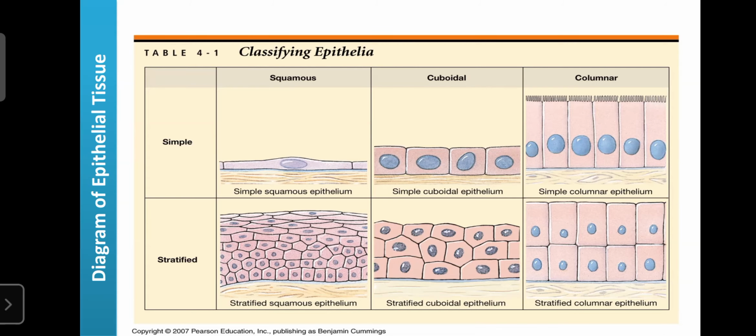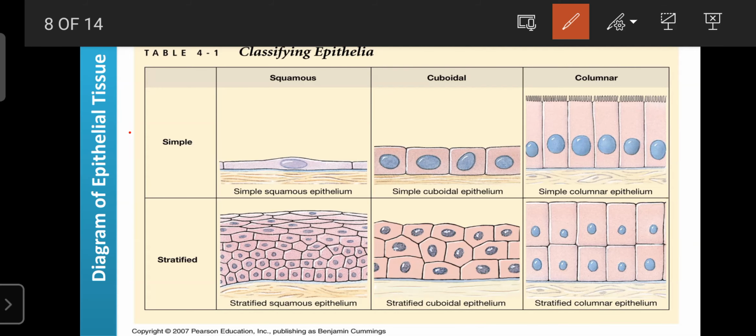So now the diagram regarding the epithelial tissues. This is the first diagram, belonging to the simple squamous epithelial tissue. The structure is wider than it is tall, and such a shape is known as squamous. Here a single layer is present on the basement membrane, so those are known as simple squamous epithelium. But regarding the stratified type, the same cells are present in multiple layers, so they are known as compound squamous epithelial tissue or stratified squamous epithelial tissue.